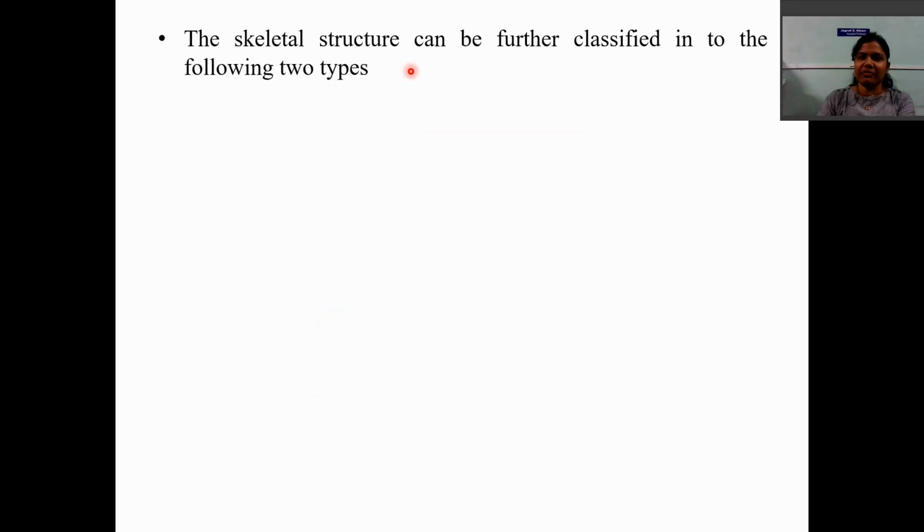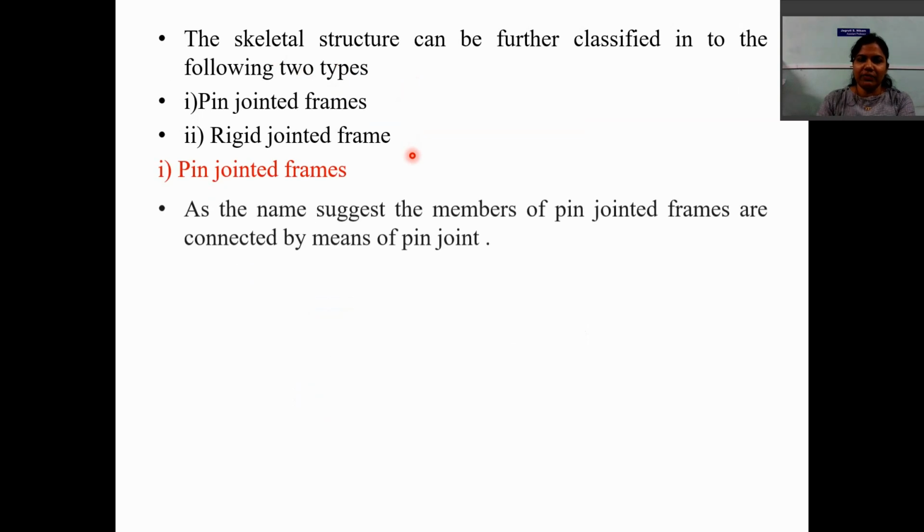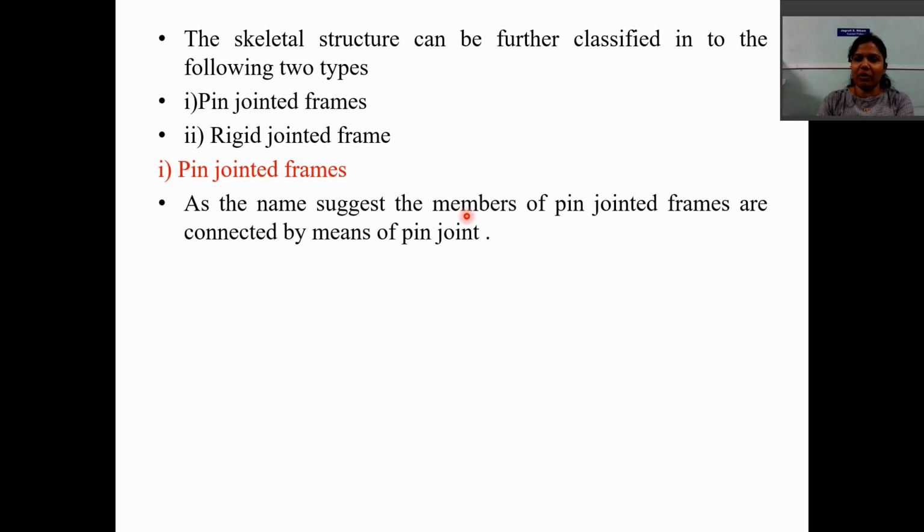The skeletal structure can be further classified into two types: pin jointed frame and rigid jointed frame. Let us discuss pin jointed frame first. As the name suggests, the members of a pin jointed frame are connected by means of pin joints.